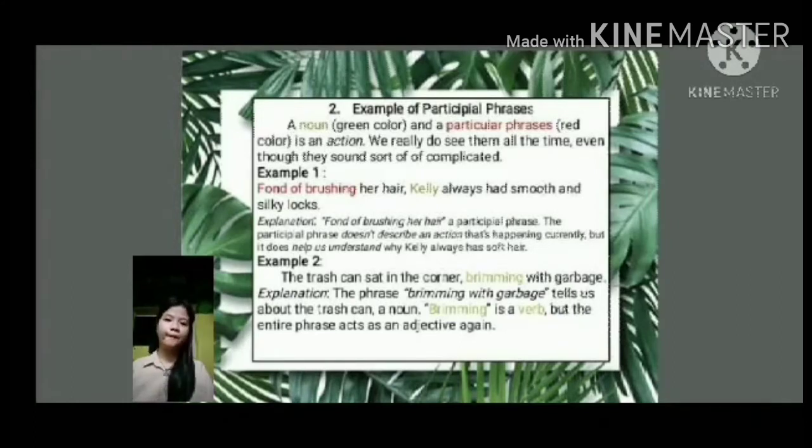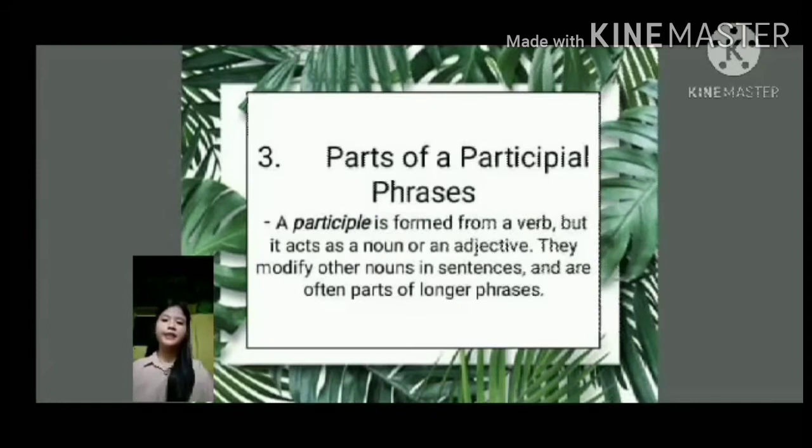For example, number 2, the trash can sat in the corner, brimming with garbage. The phrase brimming with garbage is a participial phrase. Next is participle. What is a participle? A participle is a form of a verb, but it acts as a noun or an adjective. They modify other nouns in a sentence, like a participial phrase.